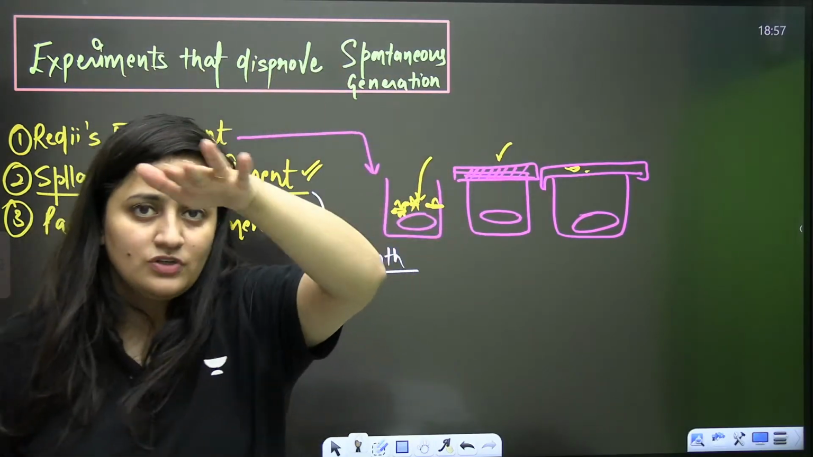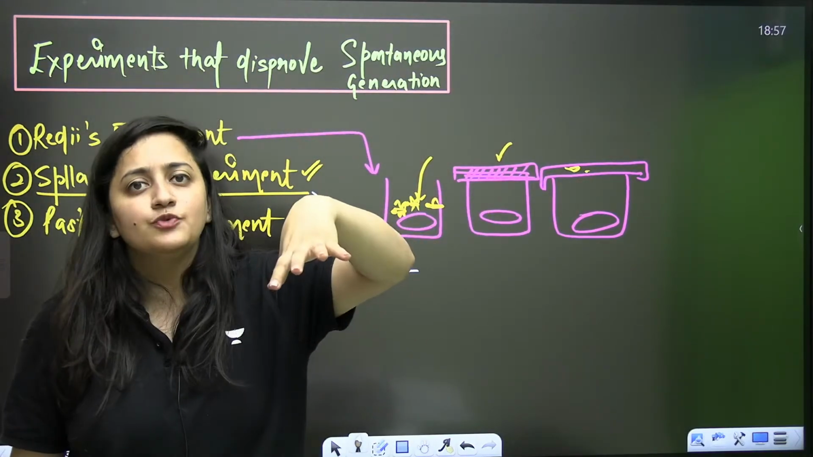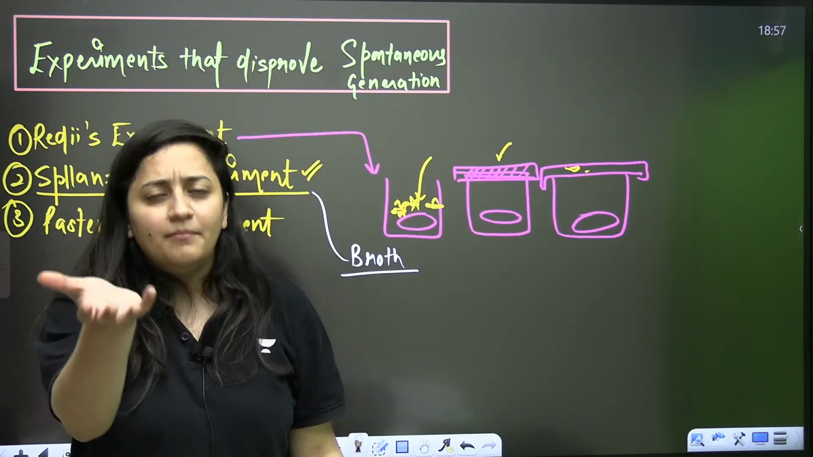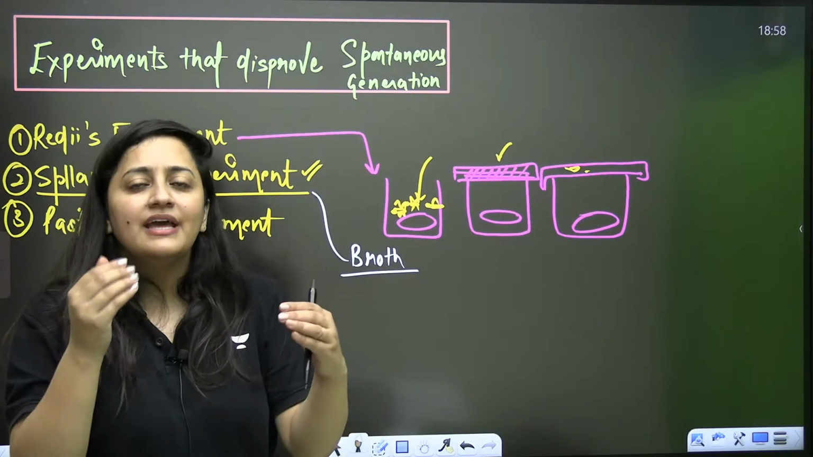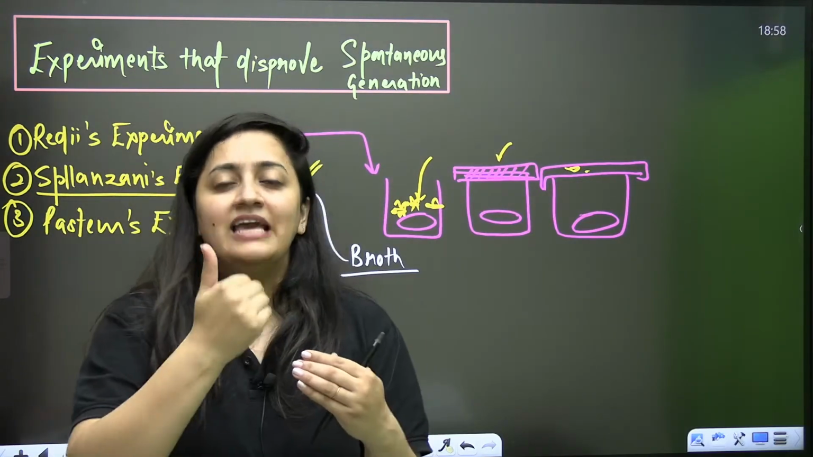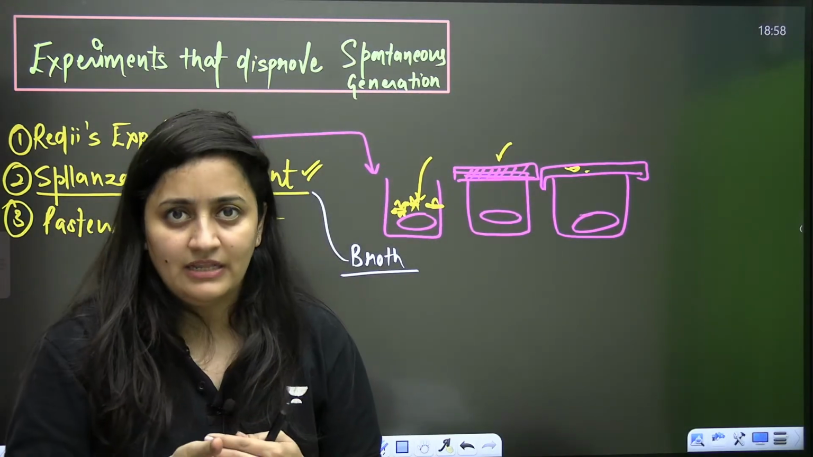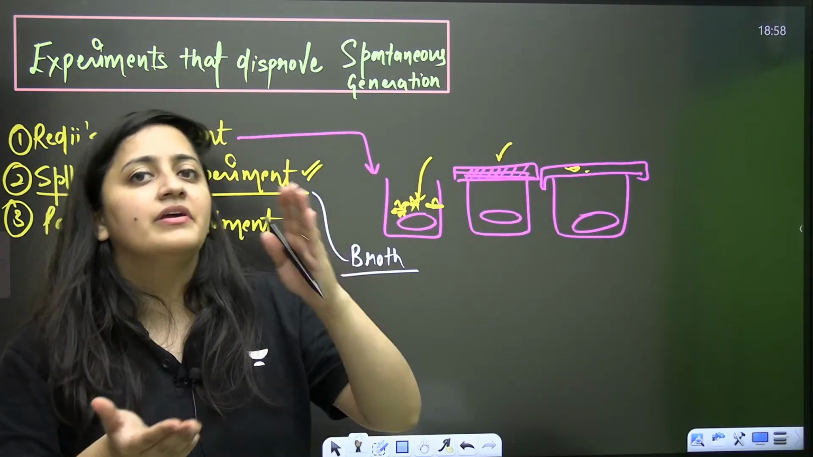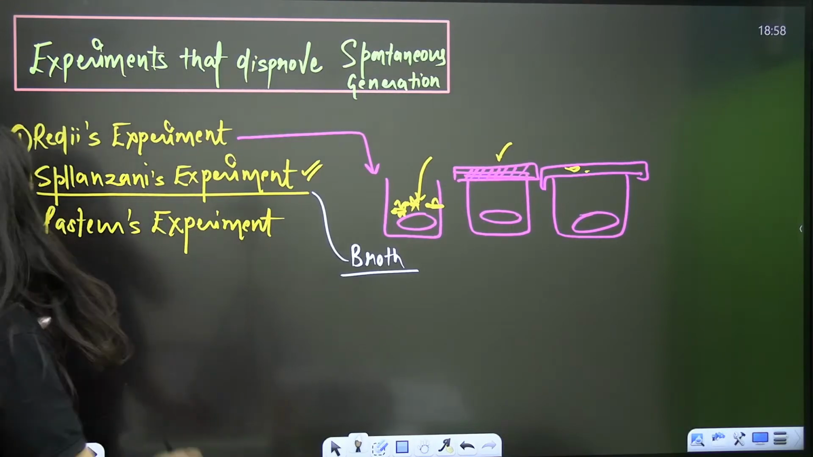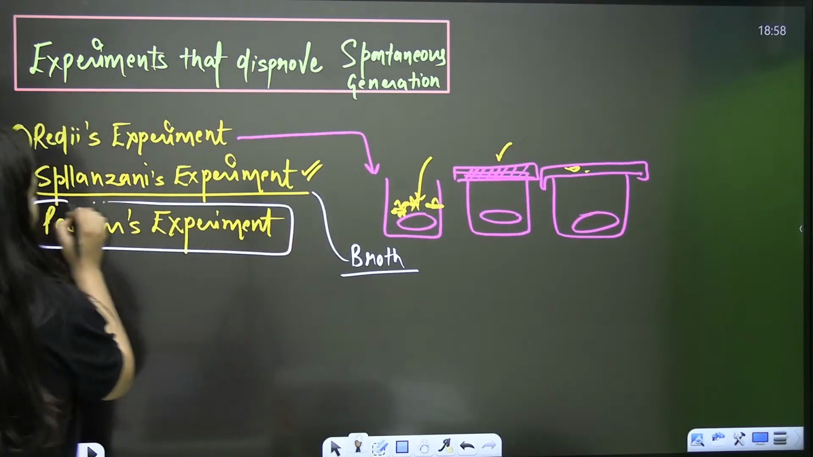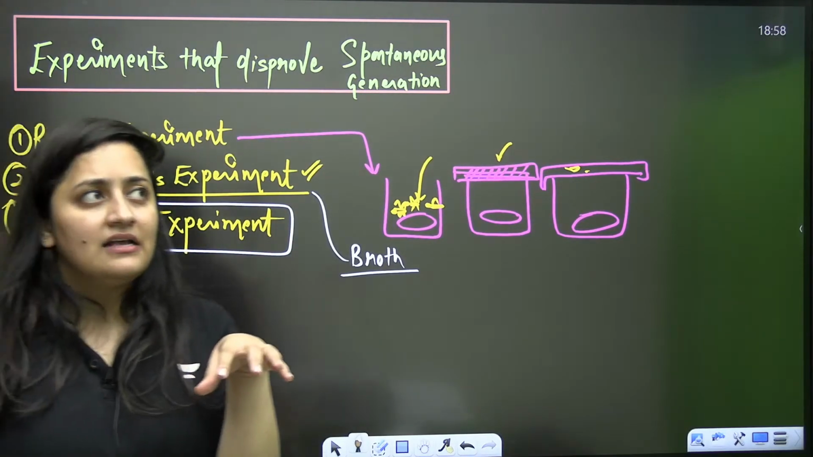In the beaker which was covered, no life was there. In the beaker which was left open, life was there. So these things indicated that life cannot arise from non-living material. Life arises from living material only. But out of all the experiments here, the most conclusive one is Louis Pasteur's. We consider it a little more scientific.